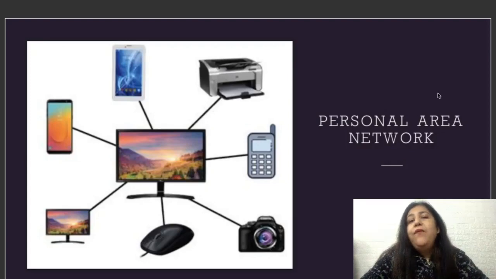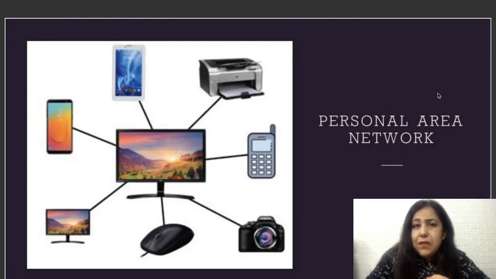So that kind of network which is formed for personal purposes within the area of 10 meters. So 10 meters is the maximum distance for a personal area network. So you connect your personal devices so that they can exchange some data. That is called PAN, personal area network, right?